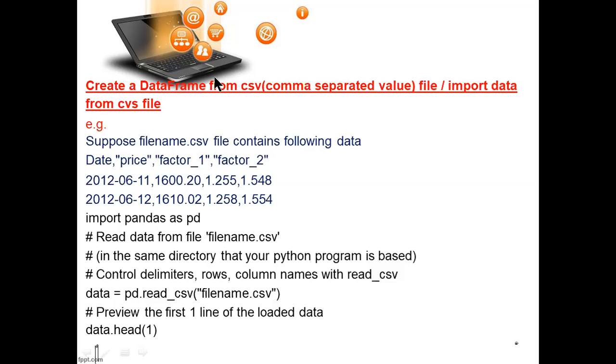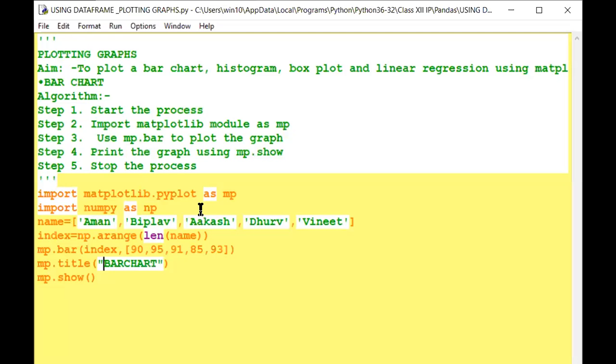Now I am showing one practical here. This is plotting a graph with a bar chart. I am using a bar chart here. What you have to do first is import. These steps I have also written here, and this will help you in your practical file.